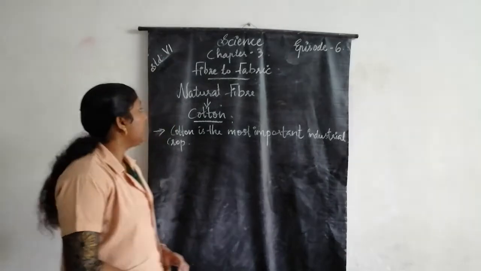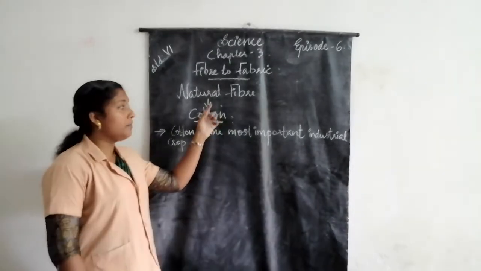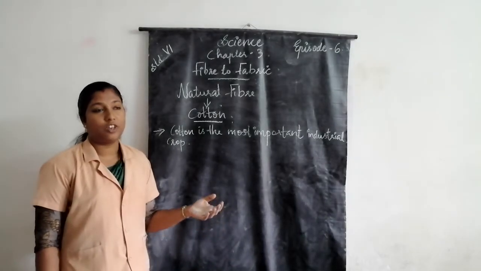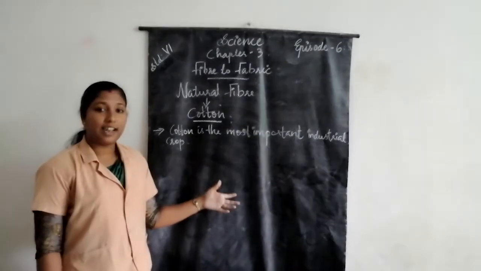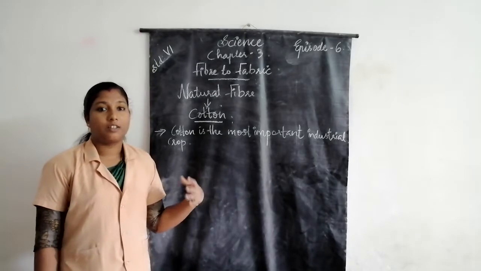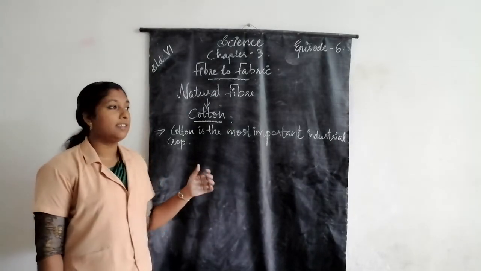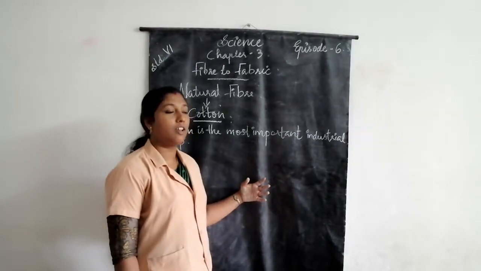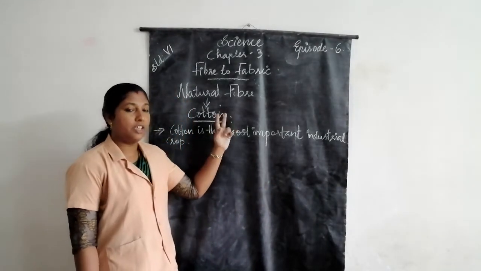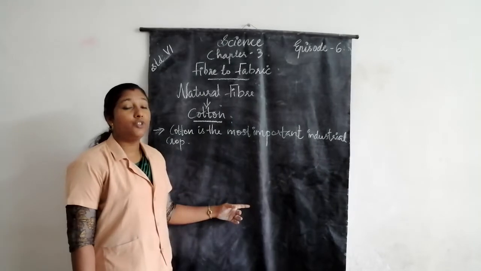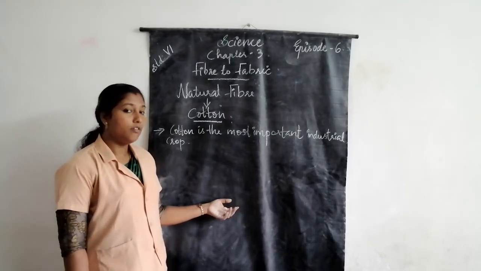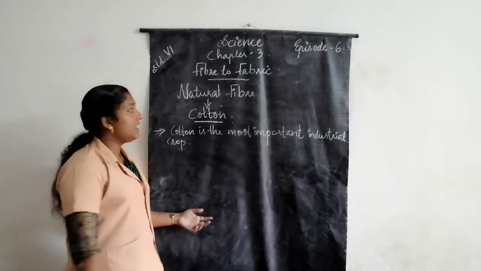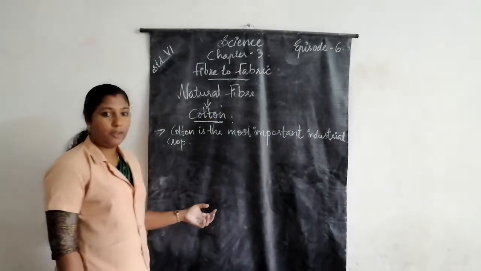Now we know natural fibers. What are natural fibers? Some fabrics like wool, cotton, silk, etc. are obtained from plants and animals. Such fibers are called natural fibers. Silk, cotton, wool, jute, etc. are examples of natural fibers. Here, cotton is a natural fiber.